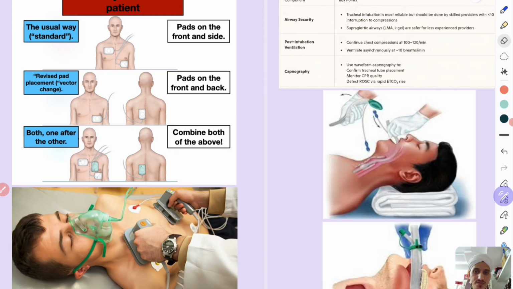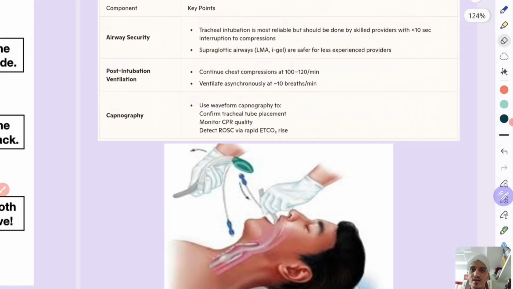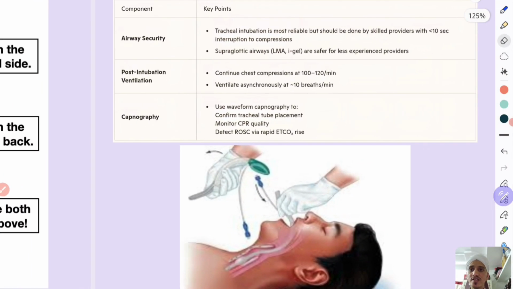Now other things, advanced airway, these are all ALS, no? Advanced airway and ventilation, how you will give advanced airway to the patient. Airway security: tracheal intubation is the most reliable but should be done by skilled providers within less than 10 seconds. Less than 10 second interruption time. So there should not be any interruption to compressions. Okay, tracheal intubation, but this can be performed only by skilled professionals.